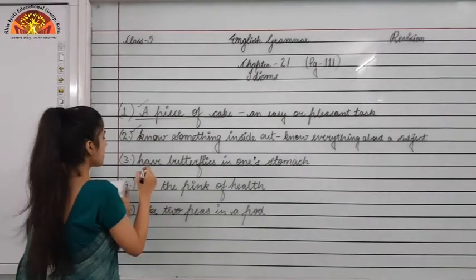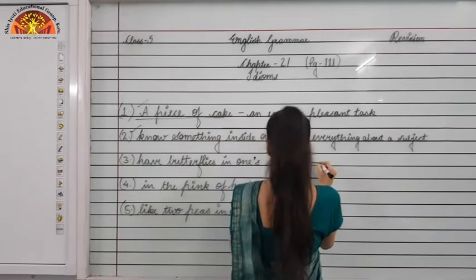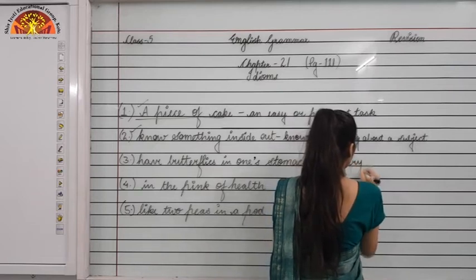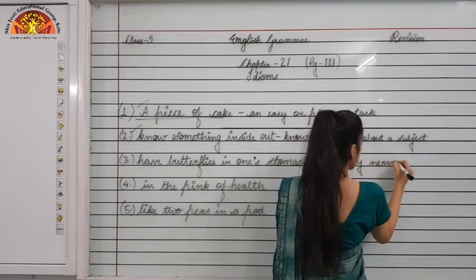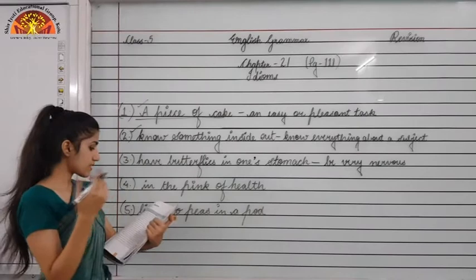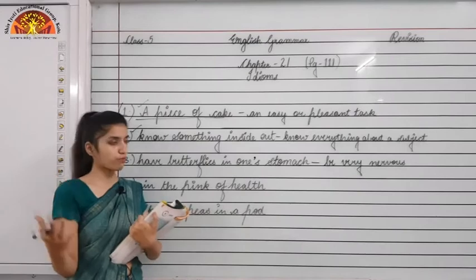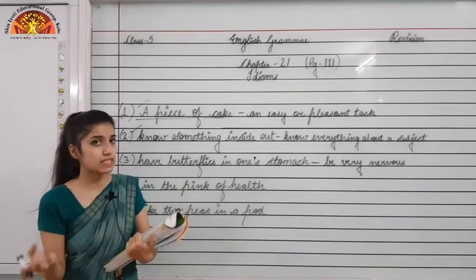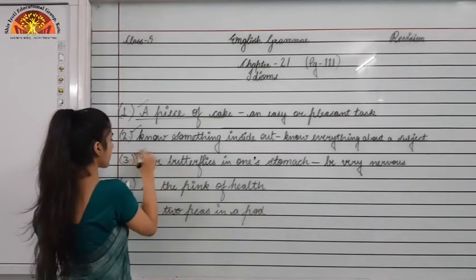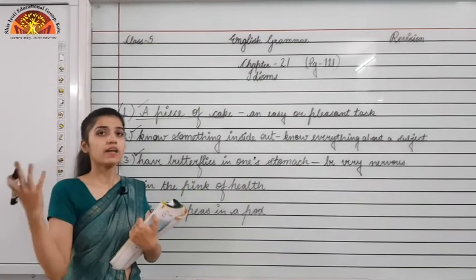Okay, this idiom. Third is have butterflies in one's stomach. Let's see what this idiom means. It means be very nervous. Okay, it means be very nervous. Okay, so the sentence we use, I get butterflies in my stomach before every stage performance. That means I get very nervous when I am performing on the stage. Okay, so the idiom that we use is have butterflies in one's stomach, which means be very nervous.